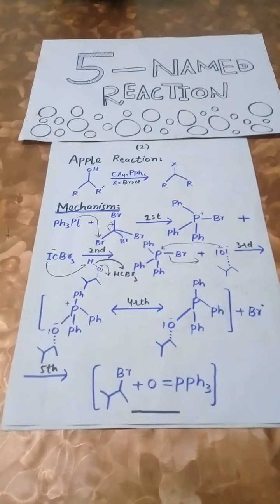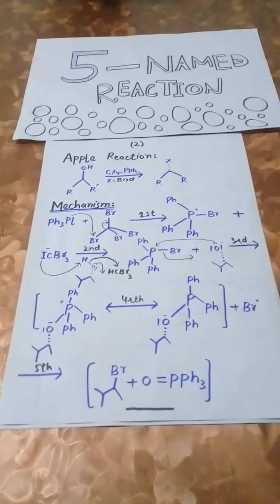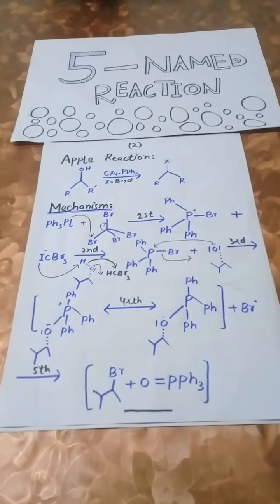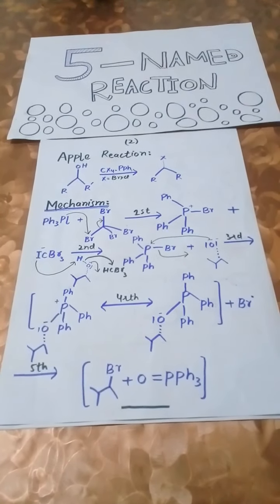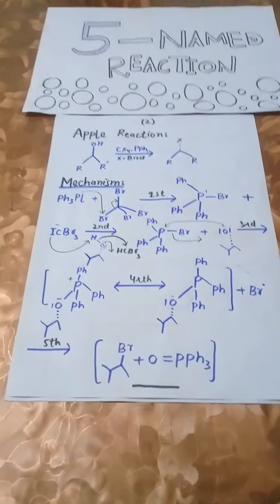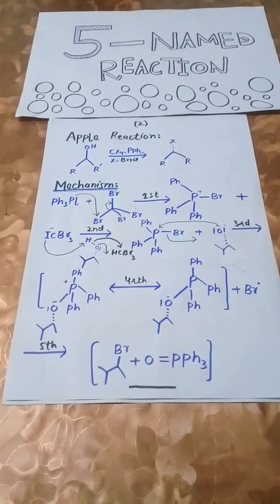The next is Appel reaction. Appel reaction is an organic reaction that converts an alcohol into an alkyl chloride using triphenylphosphine and carbon tetrachloride. Now let's see towards the mechanism of Appel reaction.